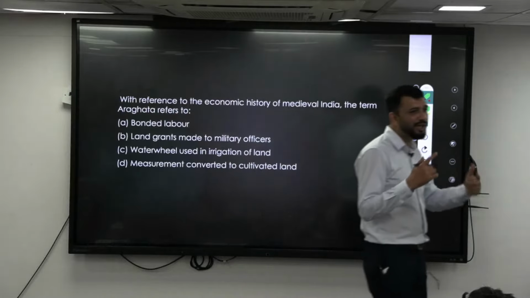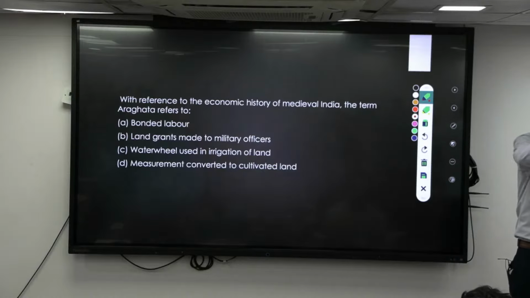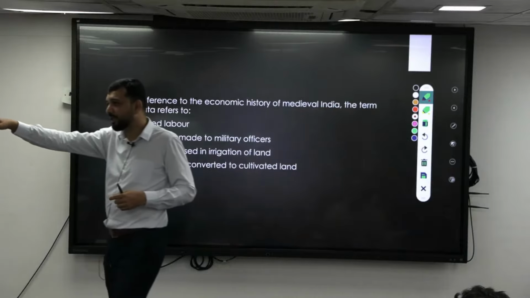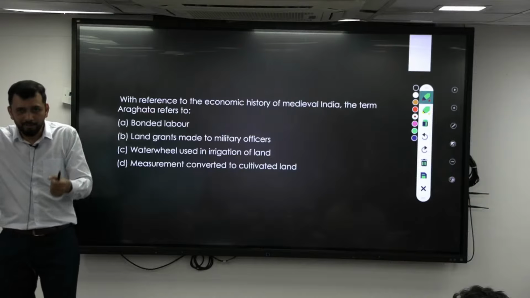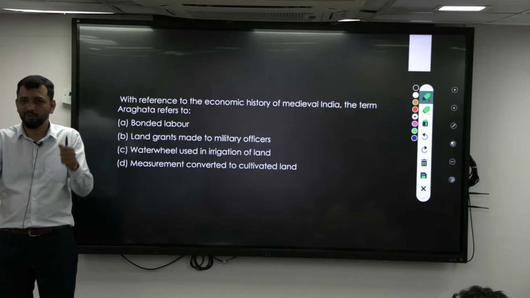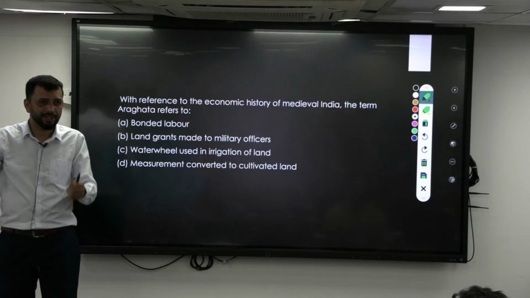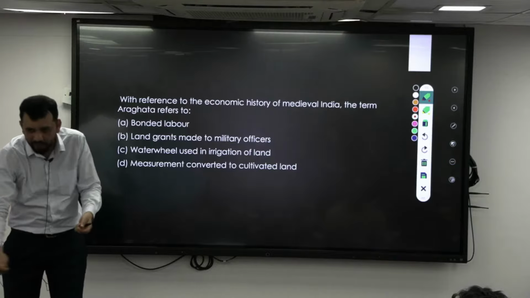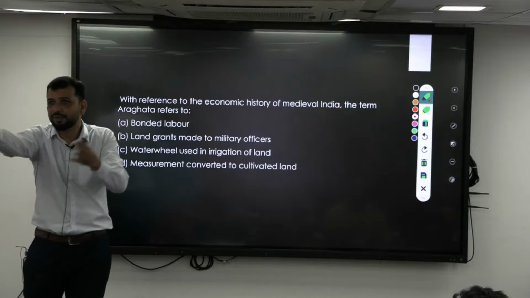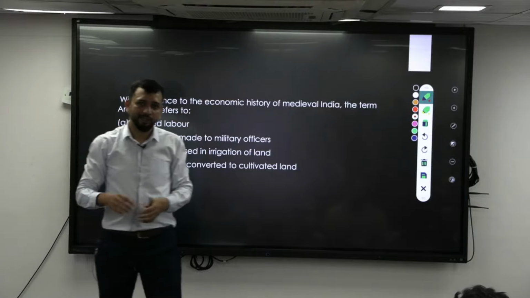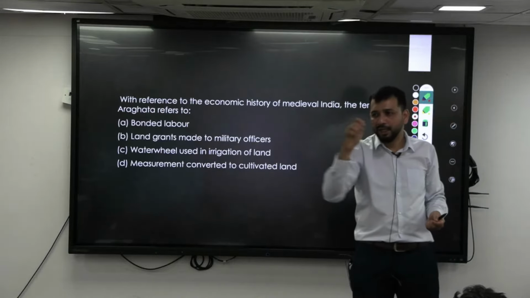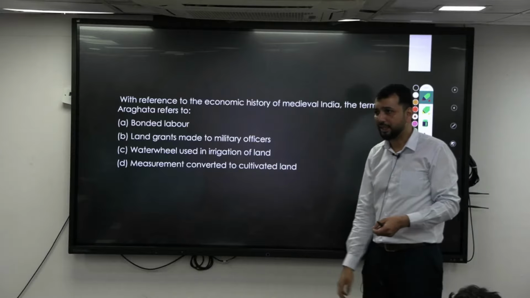So this is a Persian wheel technology with animal support. We have seen that Persian wheel. How does it basically work? There will be two bullocks. For them, a long stick will be taken and there will be water pots. When it takes a round, horizontal and vertical, the more it goes around, it takes water and puts it into the canal. From that canal, they allow it to pass to the different irrigated lands. So from the well, it takes the water: as it moves, the bucket takes the water and puts it there. So that is Araghatta.